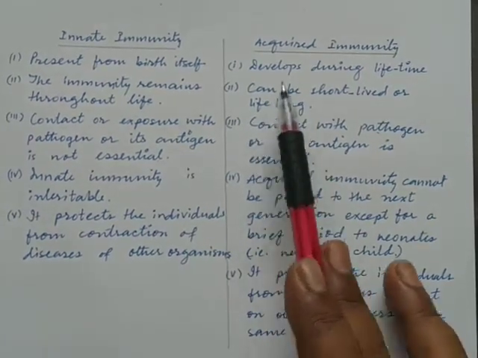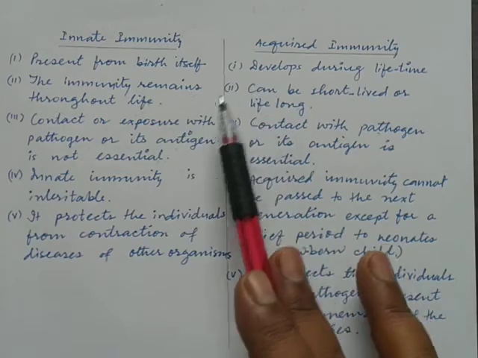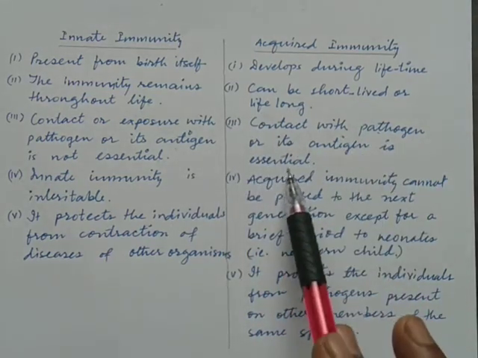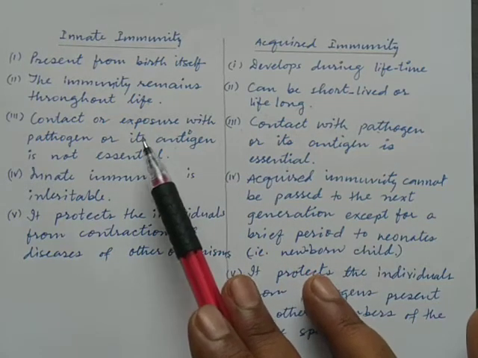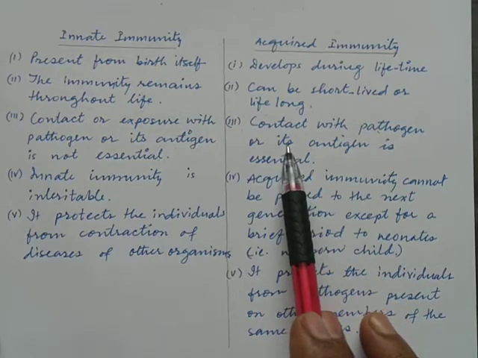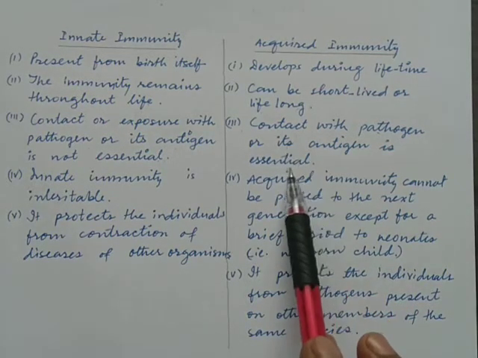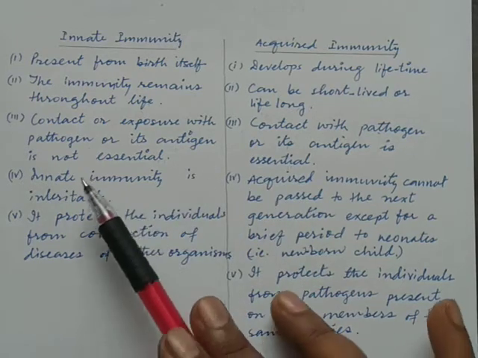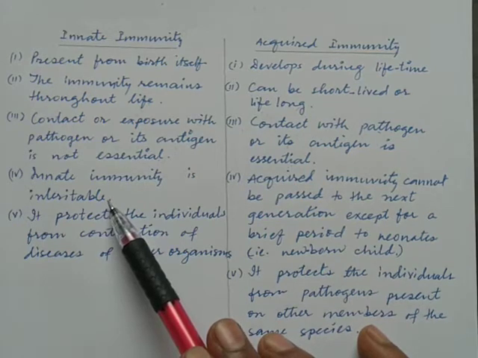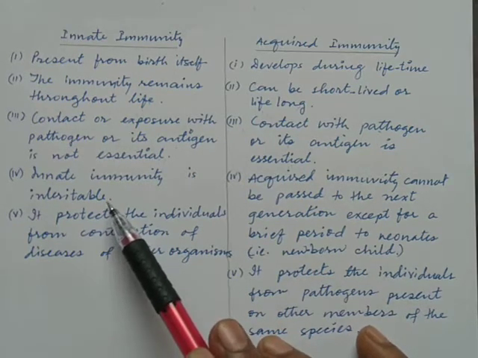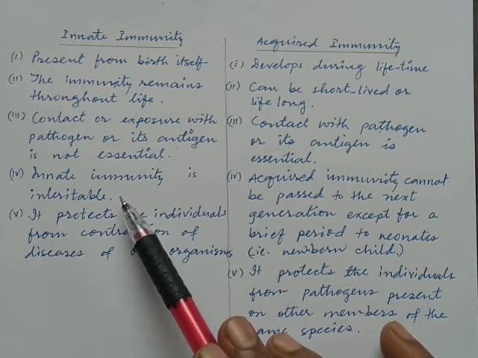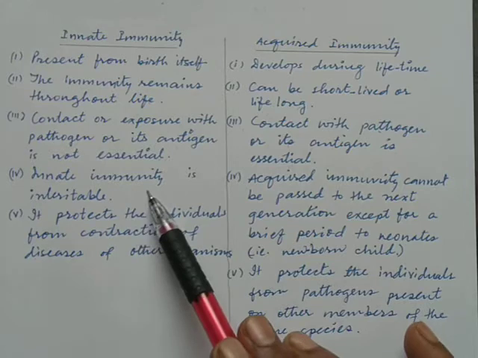Third point under innate immunity, contact or exposure with pathogen or its antigen is not essential because it has come from birth. So there is no need of any kind of contact or exposure with the pathogen or antigen. And the third point in acquired immunity, contact with pathogen or its antigen is essential. Only then is the immune system going to give a response by producing an army of antibodies. Fourth point under innate immunity, it is inheritable. Inheritable means it has come from our parents, through the genes from both parents, father and mother.